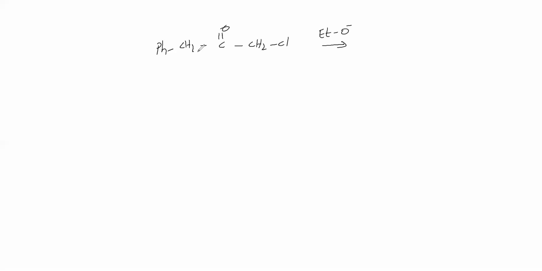So what happens like this? See, this is making a bond here, it is leaving, and it is making a bond here. This is the product: Ph-CH2-CH2-COOEt. This is an alpha-haloketone undergoing Favorsky rearrangement in the presence of a base. Like this, we will get the compound.